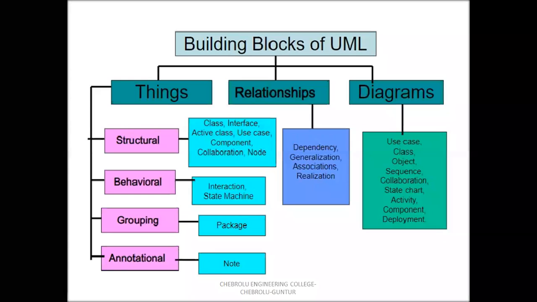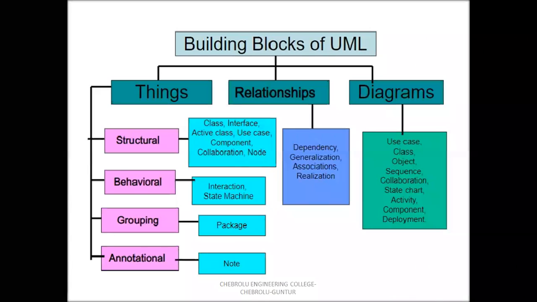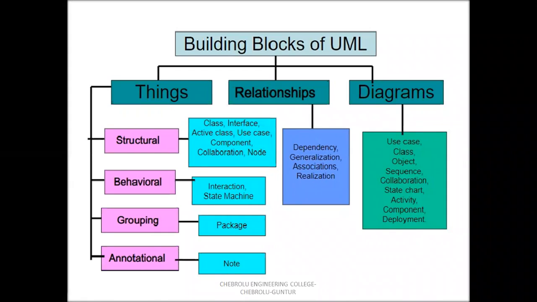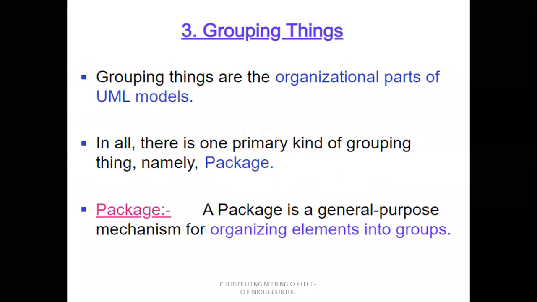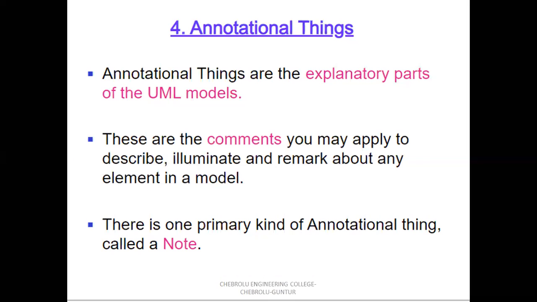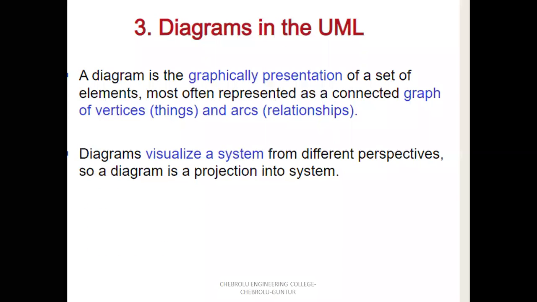The state chart diagram represents the state of every object and its relationships. The activity diagram represents activity and its relationships. The component diagram represents the collection of components and its relationships. Deployment represents nodes and their relationships. Okay, totally 9 diagrams. In every diagram, there is a multiple collection of one thing and its relationships. So the third building block of UML is diagrams. Totally 9 diagrams.